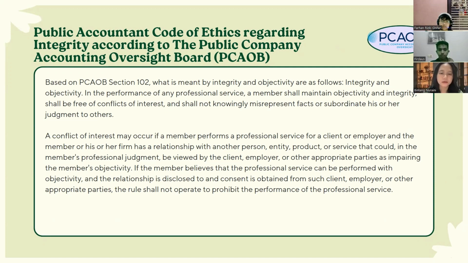A conflict of interest may occur if a member performs a professional service for a client or employer, and the member or his or her firm has a relationship with another person, entity, product, or service that could, in the member's professional judgment, be viewed by the client, employer, or other appropriate parties as impairing the member's objectivity. If the member believes that the professional service can be performed with objectivity and the relationship is disclosed to and consent is obtained from such client, employer, or other appropriate parties, the rule shall not operate to prohibit the performance of the professional service.